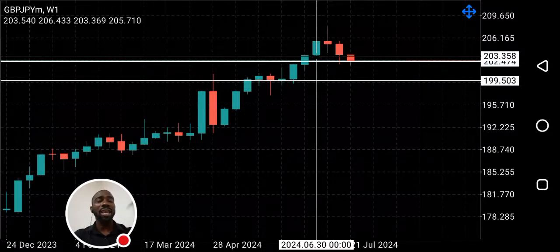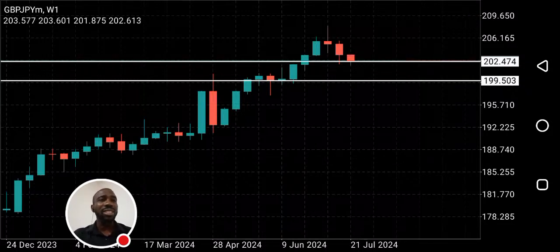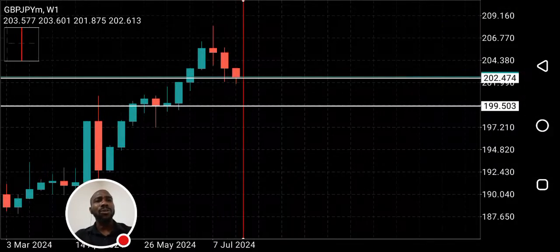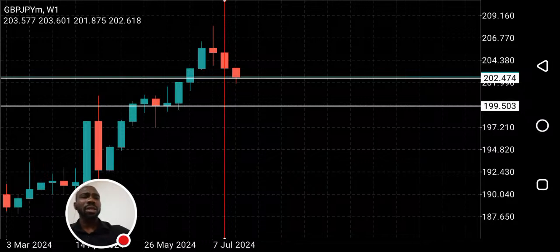And when supply exceeds demand, what happens to price? Price is expected to drop. And that's what has been playing out on GJ. You can see it. So at the moment, GJ is bearish. Now, after the formation of this spinning top, was a fair value gap created? That's the next thing we need to confirm on lower time frame. Was a fair value gap created after the formation of this spinning top?